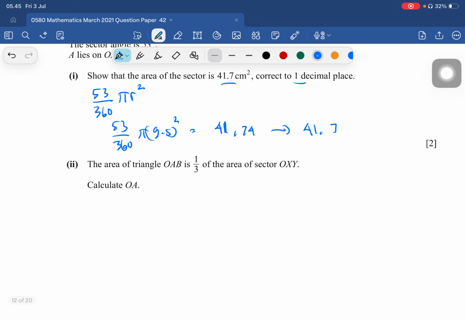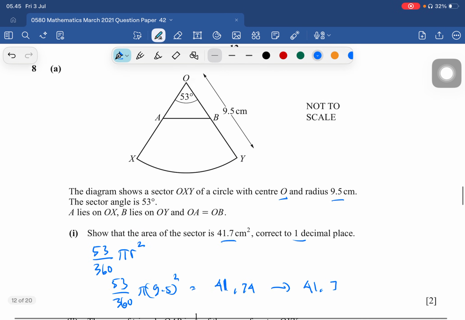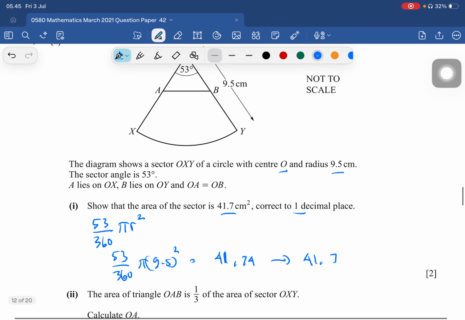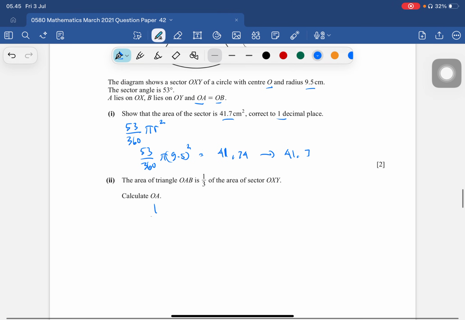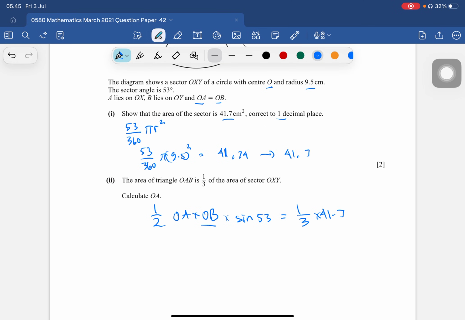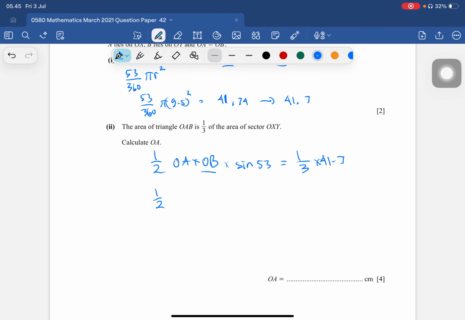Next, the area of the triangle OAB is a third of the area of the sector. Calculate OA. Look at the information: OA equals OB. So using a half, OA multiplied by OB multiplied by sin of 53 equals a third of 41.7. OB and OA are equal, so 1 over 2 OA squared sin 53 equals a third of 41.7.